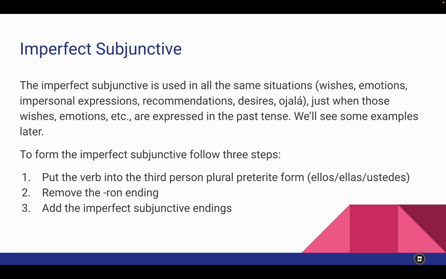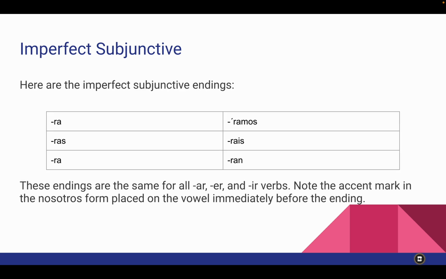One, you put the verb into the third person plural preterite form, so the preterite form of ellos, ellas, ustedes. You take off the RON ending, and then you add the imperfect subjunctive endings. So what are the imperfect subjunctive endings? Ra, ras, ra, ramos, rais, ran.